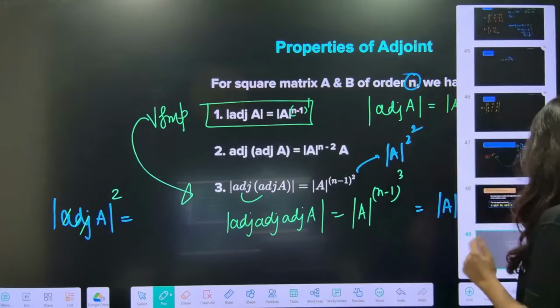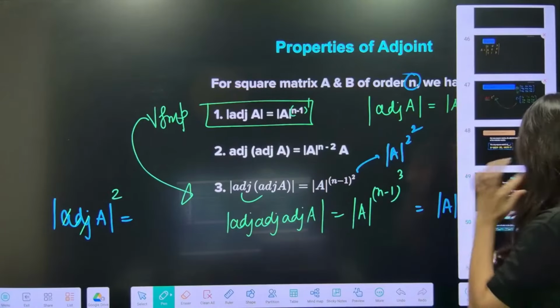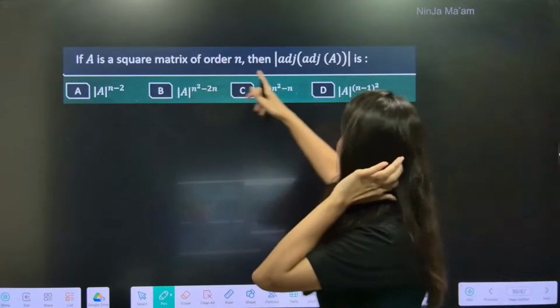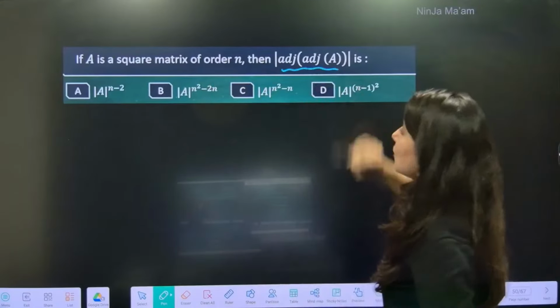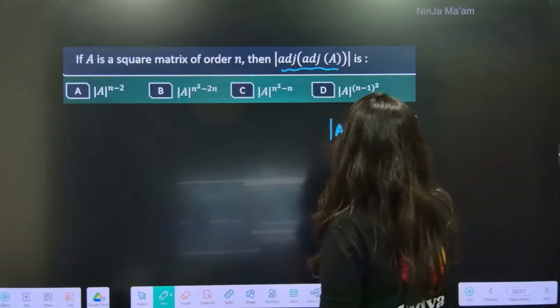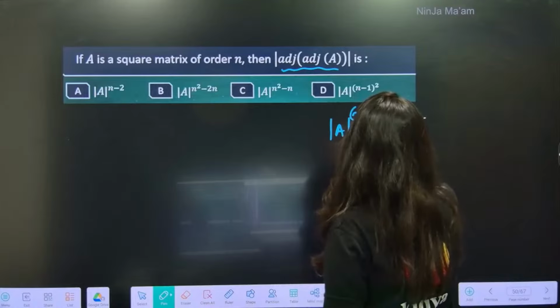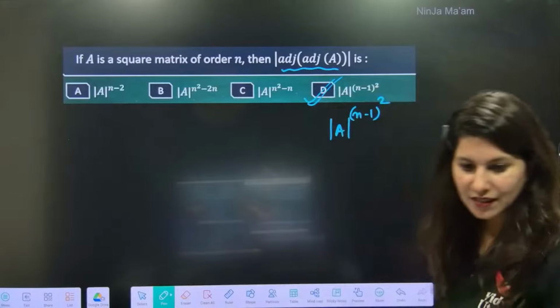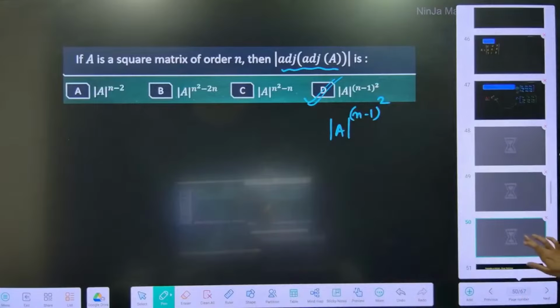So now I'll be giving you one question quickly in the chat box. If A is a square matrix of order n, then what's the value of this? Tell me. So it is determinant A power n minus 1 whole square, option D. Yes? Okay. Alright.